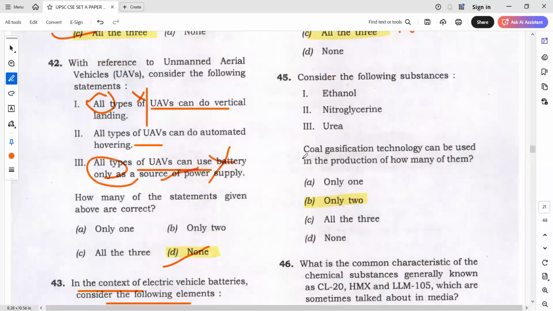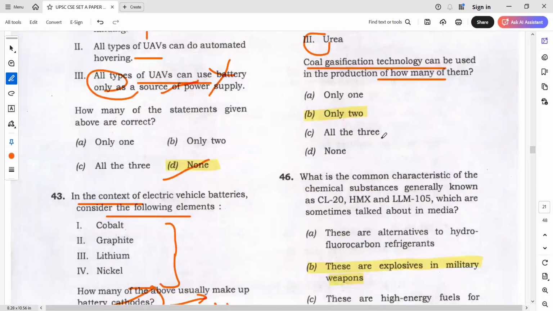Yeah, in this, again, same thing. Coal gasification technology can be used in the production of how many of them? I think more or less everyone had ethanol and urea. So did you go with all or did you go with B in this? Yes, some students went with all, some students went with only 2. No issue at all. You may get 0.6 here.